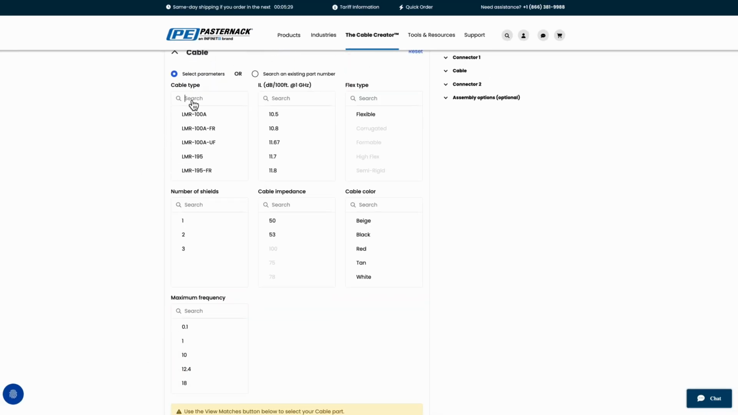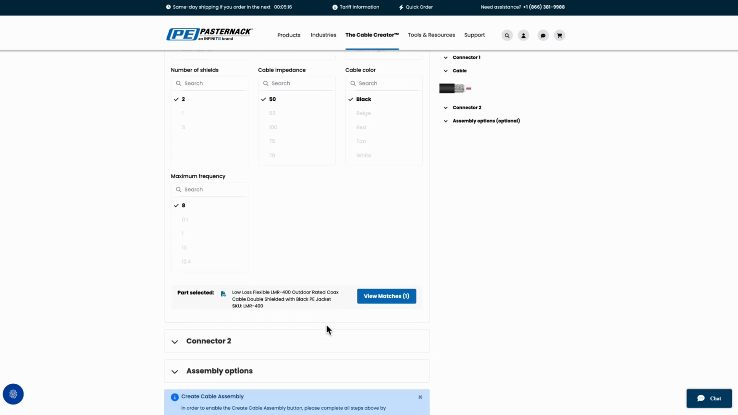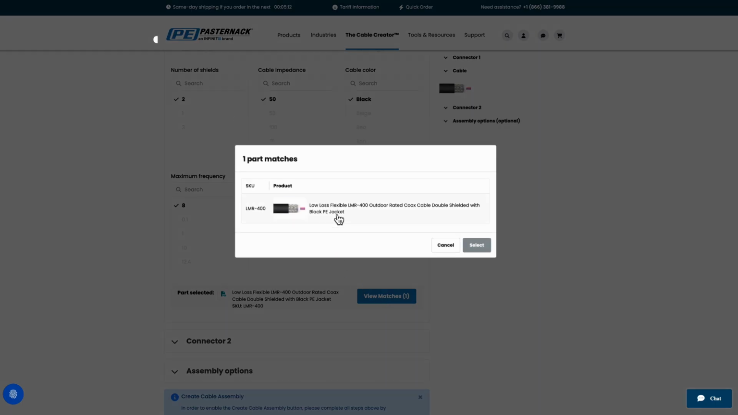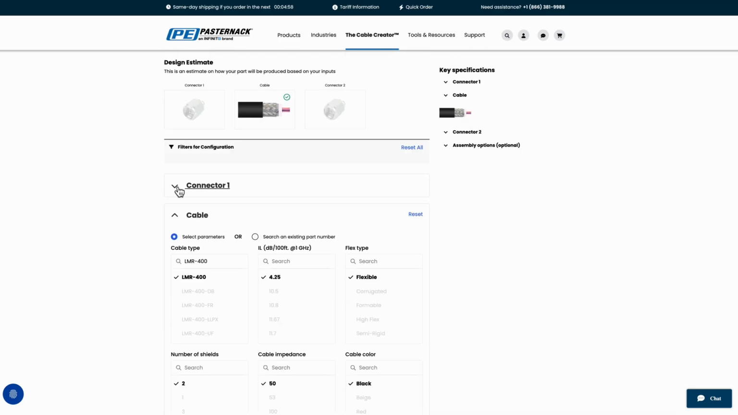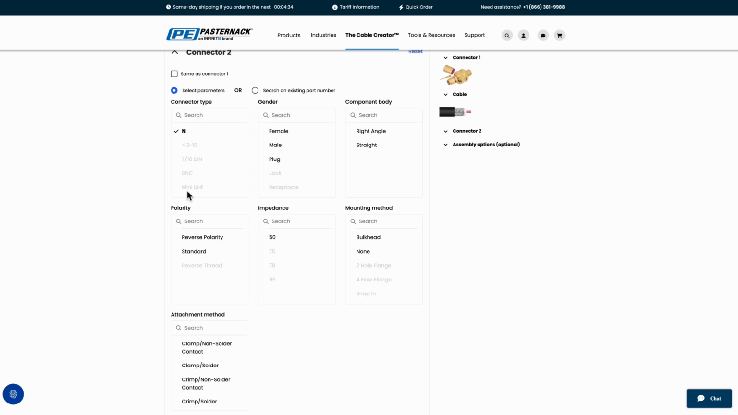Next, pick your cable. The designer automatically updates the specs and shows only parts that work with your setup, saving time and reducing errors. Click See All Matches to review all compatible options and select the part that fits your build. Now let's configure connector 2 using the same filters.